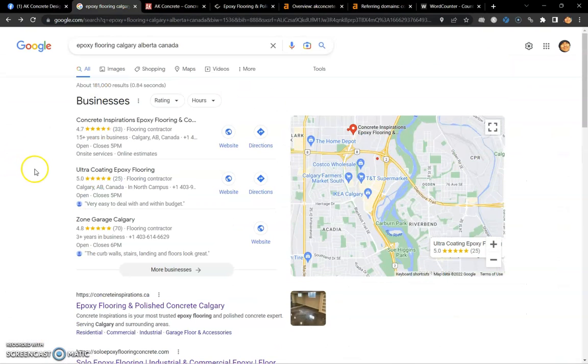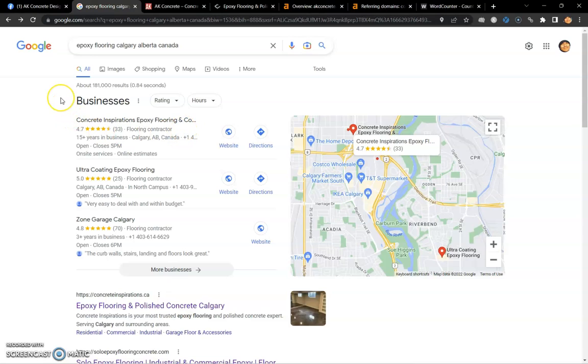So let's go on to the last but not least point that I have for you, and that's going to be a citation. Look over here in the Google Map Pack section. A citation is anywhere your business name, address or service area, and phone number is exactly as it's shown right here on this page. These citations help you rank in this map pack, which is extremely important for local businesses since they generate huge amounts of revenue.